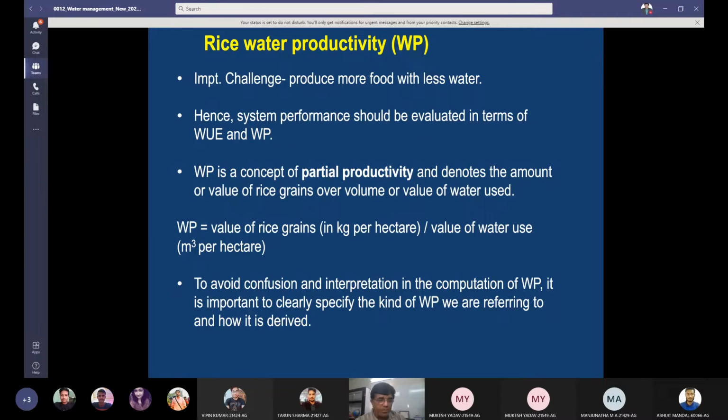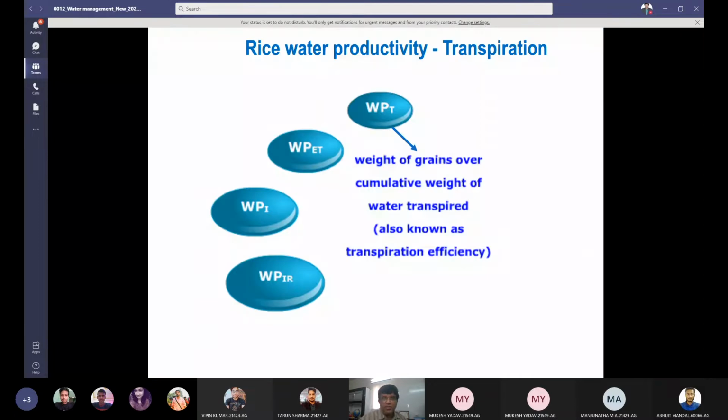We will see. Water productivity is equal to the value of rice grain in kilogram per hectare. Sometimes you can have it in tons per hectare, whatever you like, divided by the value of water use. So water use can be expressed in terms of liters, in terms of cubic meter per hectare. To avoid confusion and misinterpretation in the computation of water productivity, it is important to understand different kinds of water productivity. So now see the difference between water productivity and water use efficiency.